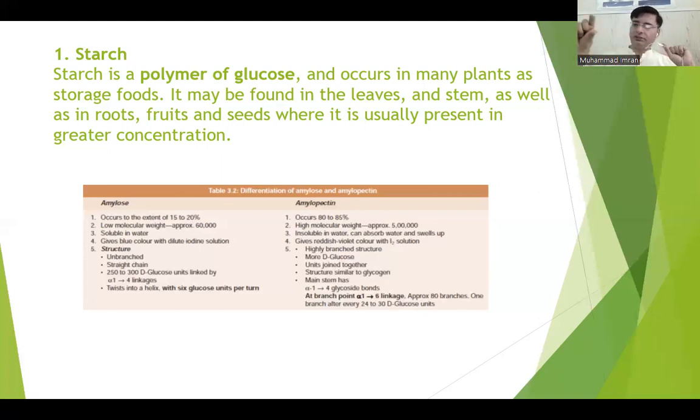Alpha 1,4 glycosidic linkage makes a straight chain, but alpha 1,6 glycosidic linkage makes a branch. So alpha 1,6 glycosidic linkage is not present in amylose. It is only present in amylopectin. Mostly amylose twists into a helix, and one turn contains around 6 residues of glucose.